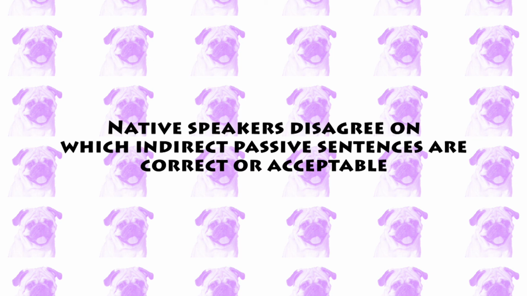Before we end this video, I must state one important fact about the indirect passive. Among native Japanese speakers, there is a great deal of variability in terms of whether they find indirect passive sentences acceptable or correct. Some Japanese speakers outright reject almost all indirect passive sentences, including the examples introduced in this video. Most people accept the majority of indirect passive sentences, but reject some sentences. For example, most Japanese people will not find the following sentences acceptable.